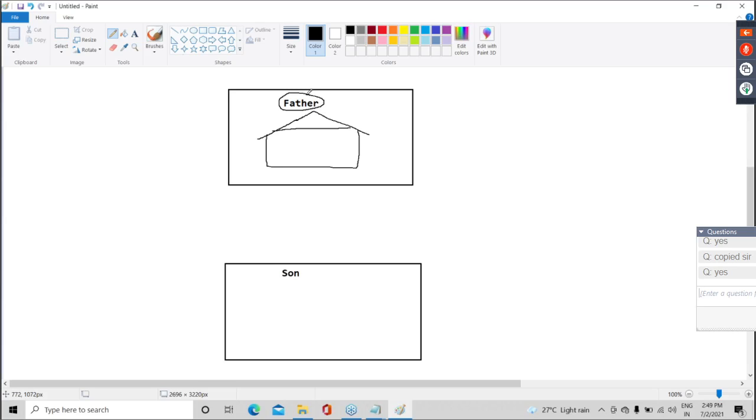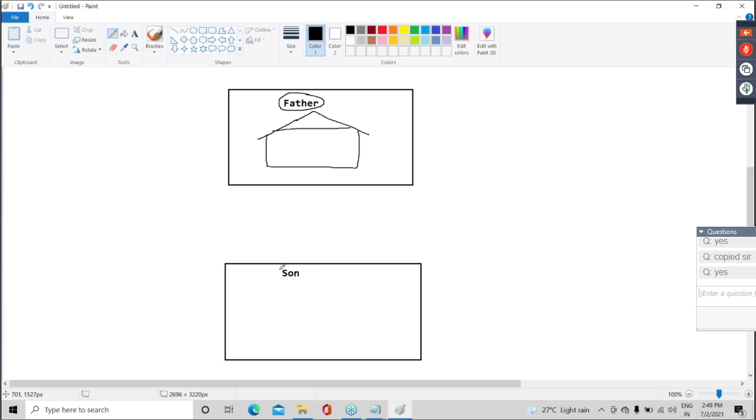Now guys, obviously father took this flat in his younger age, correct? When son was not that matured, in fifth or sixth standard or something. Now son has also become an adult. Son has a job now.